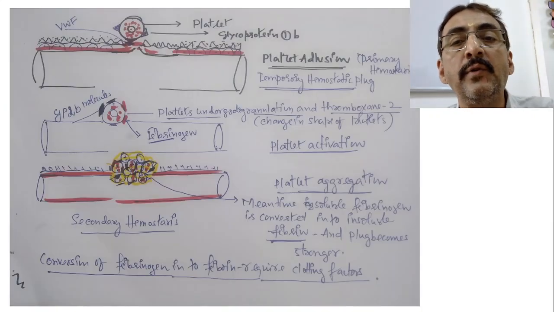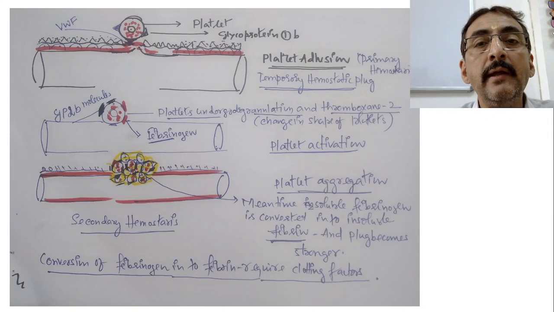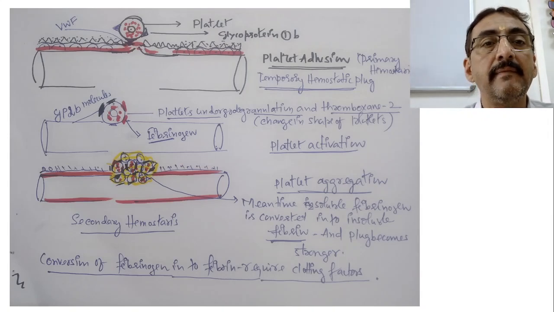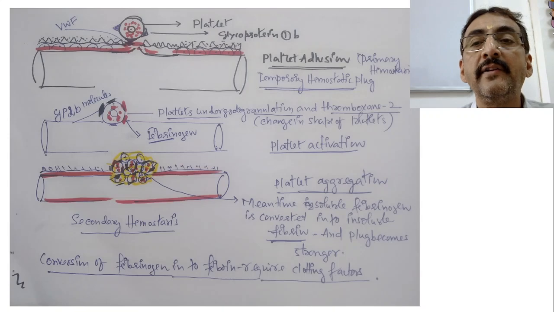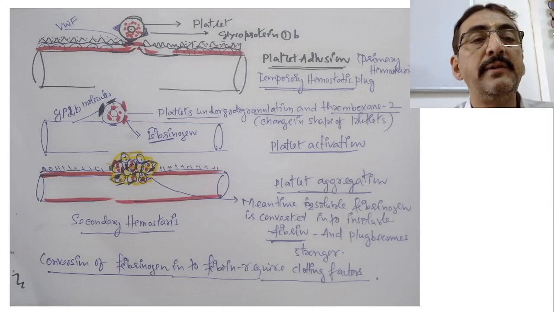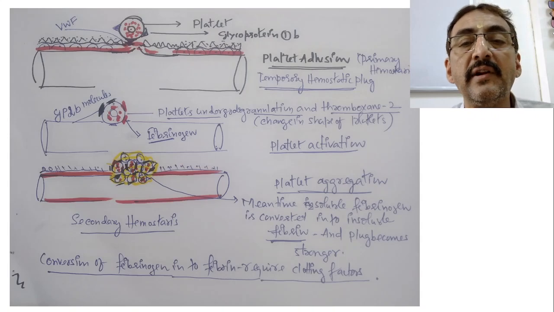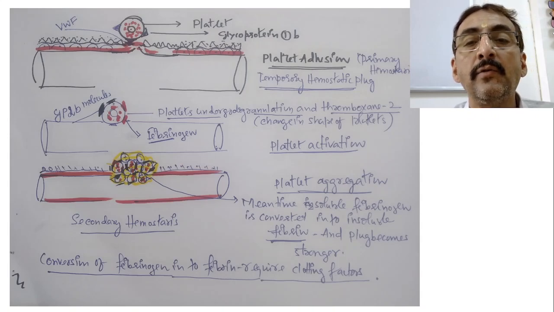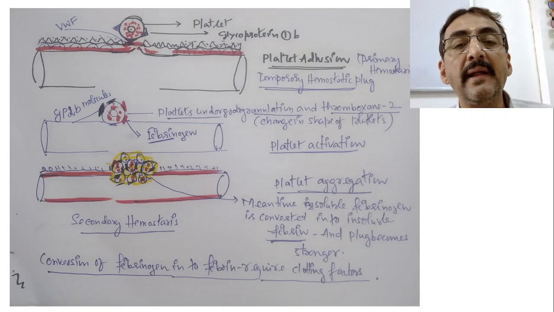Now, if you want to see it pictorially, the first is platelet adhesion, which is also called primary hemostasis, the temporary hemostatic plug. Then there is platelet activation. GP2B molecules are coming, fibrinogen is released. So platelet activation takes place, and later it will be followed by platelet aggregation.